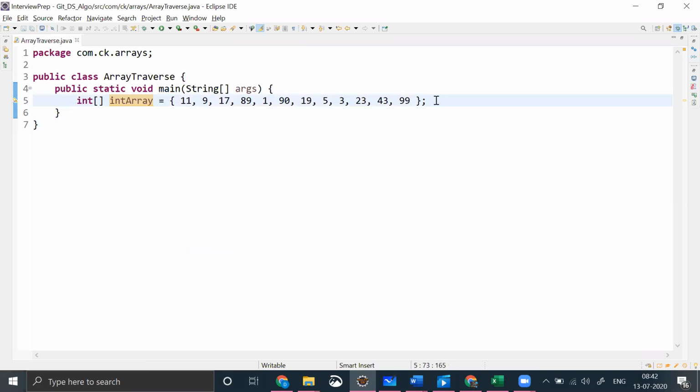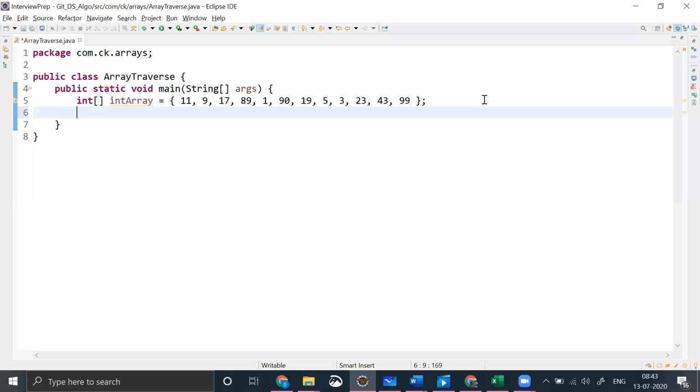After that, let's say our first program in our linked list was to represent. So how do we represent? We took a class of type node, and then we had a type integer and all. That is how we represented the linked list node. Here we already have a class called array, which is already defined in Java, so we'll be using the same thing. We have taken a primitive integer type array, and we initialized that array to the example that I showed you.